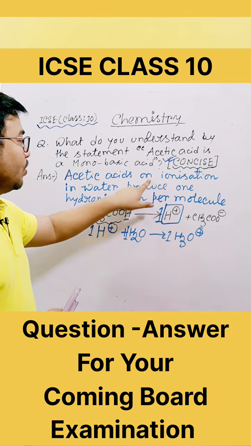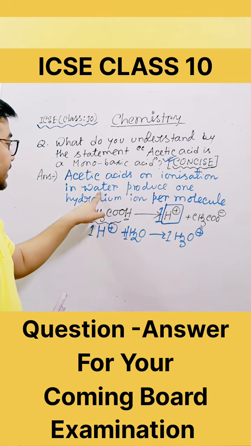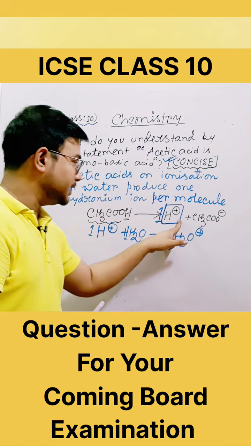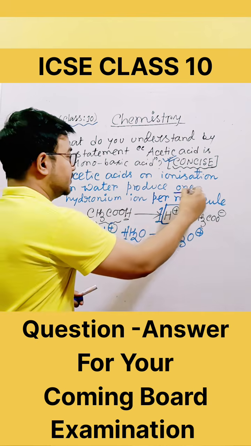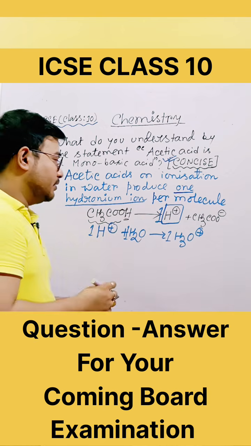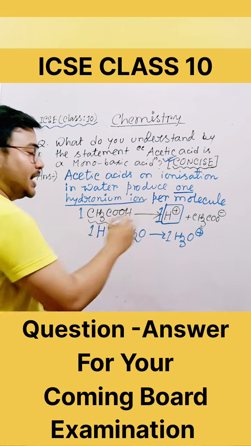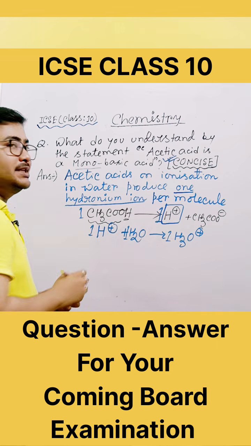Acetic acid on ionization in water forms H plus, and in water produces one hydronium ion per molecule. So one molecule produces one hydronium ion. That is the statement acetic acid is a monobasic acid.